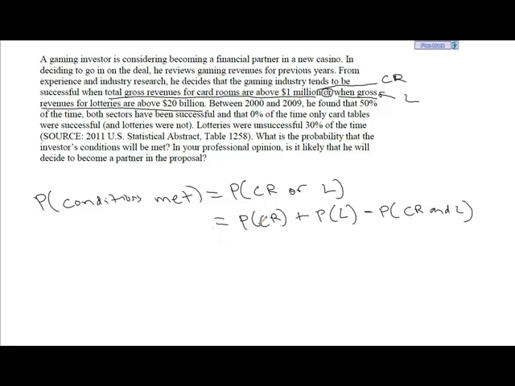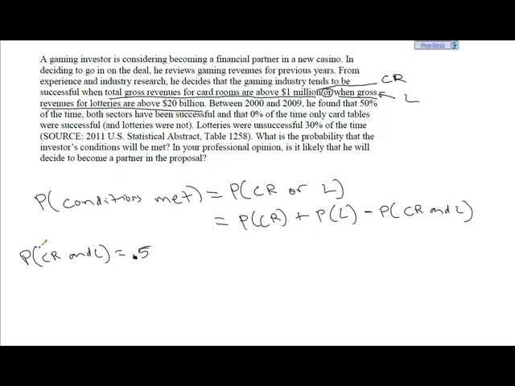Okay, so, well, we've got to figure out what information we have here. So he found that 50% of the time both sectors have been successful. Okay, so we know that the probability that card rooms and lotteries being successful, that occurs 50% of the time. So that's 0.5. And that 0% of the time, only card tables were successful.